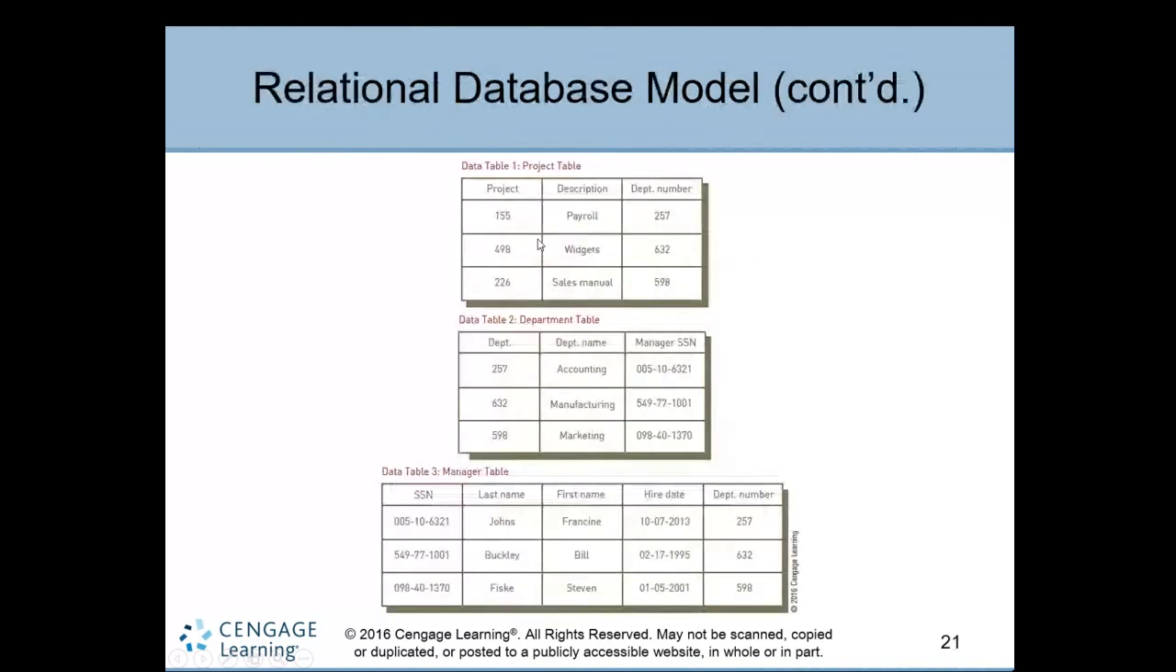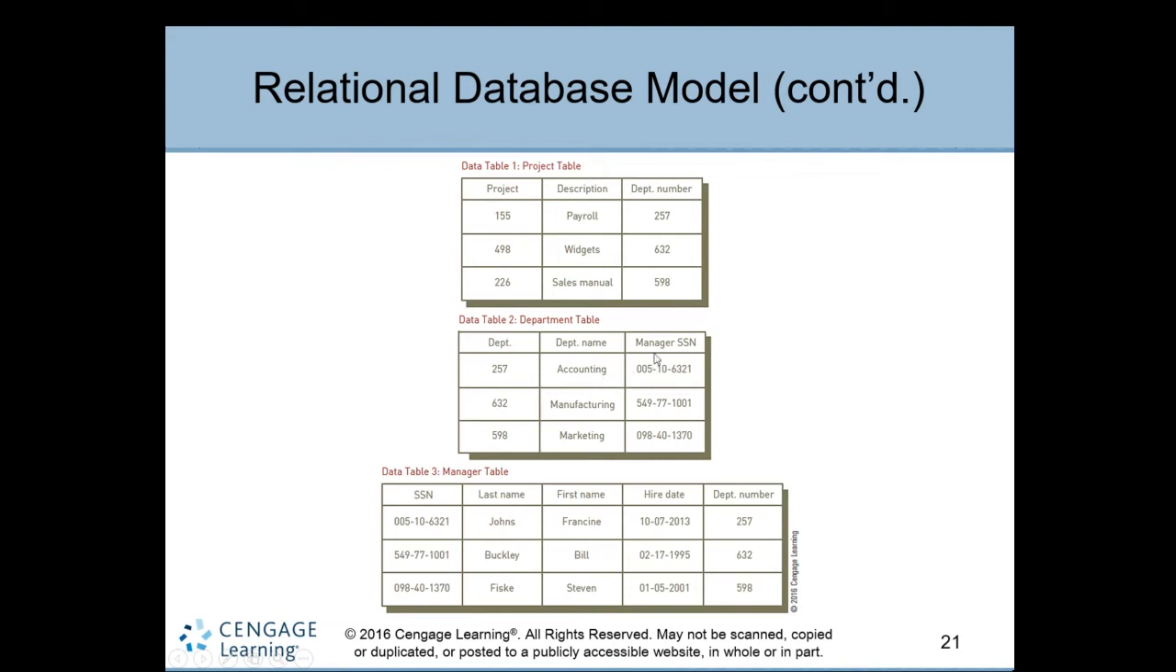Associated with this diagram we have the tables here. Remember, each table must have a unique ID to identify the record of the table. For example, you have the project table. We have different projects with a project ID, a project description, and which department is handling this project. 257 is the department number, and it is dealing with the accounting department.